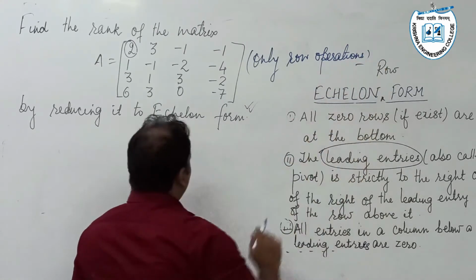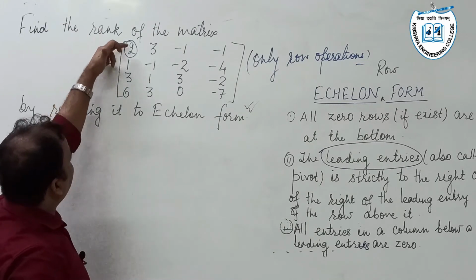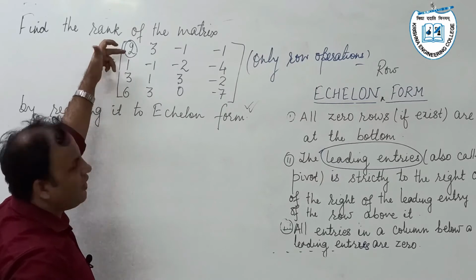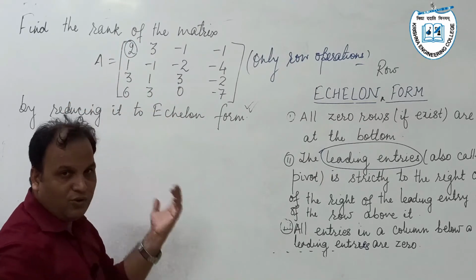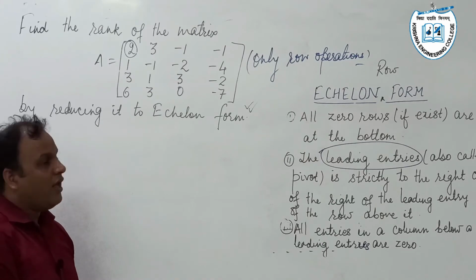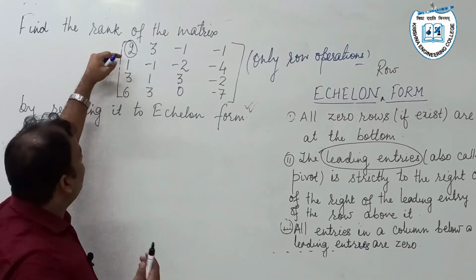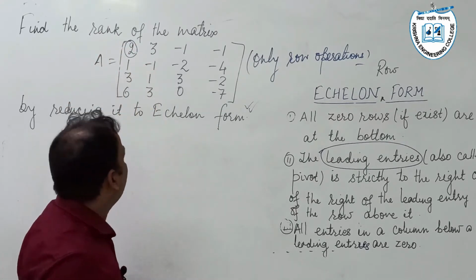Better to interchange the first and second row, or subtract the second row from the first row. It is up to us what type of elementary row operation we use. Someone might interchange the first and second row, or you may use R1 minus R2. It is completely up to us.